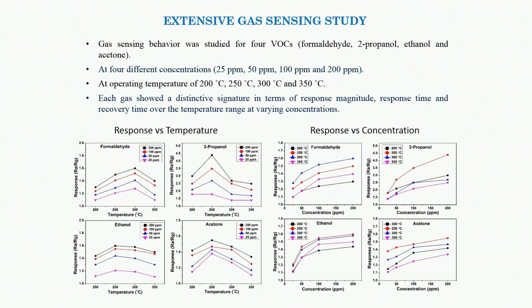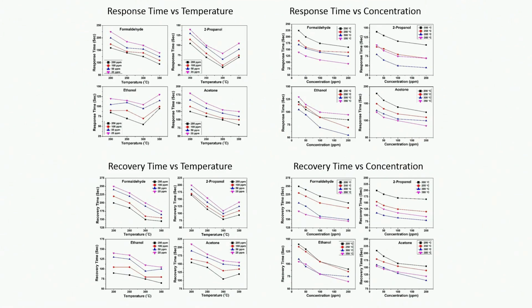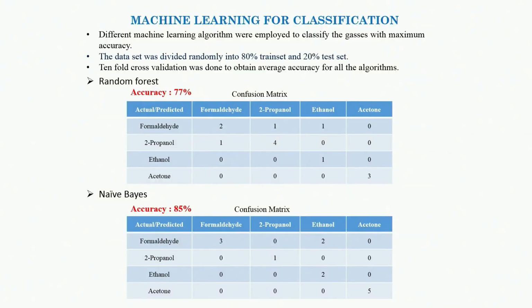So, I have plotted all those characteristics. For example, the left hand one was response versus temperature for all 4 VOCs. You see that response characteristics, although for example for formaldehyde and ethanol look similar, their optimum temperature is different. Similarly, I have plotted response versus concentration for 4 VOCs. We have plotted response time versus temperature, response time versus concentration, and also recovery time versus temperature and recovery time versus concentration.